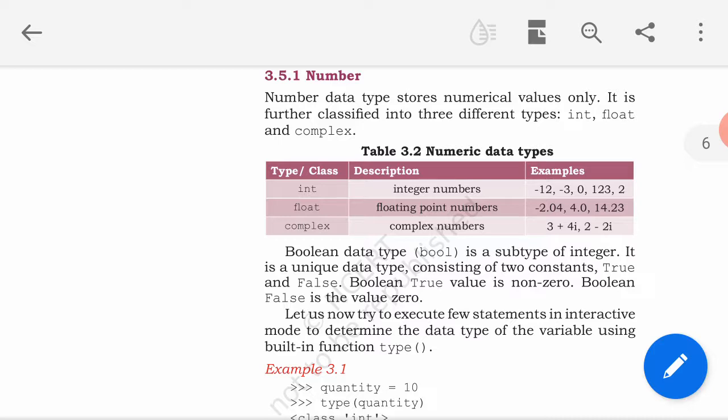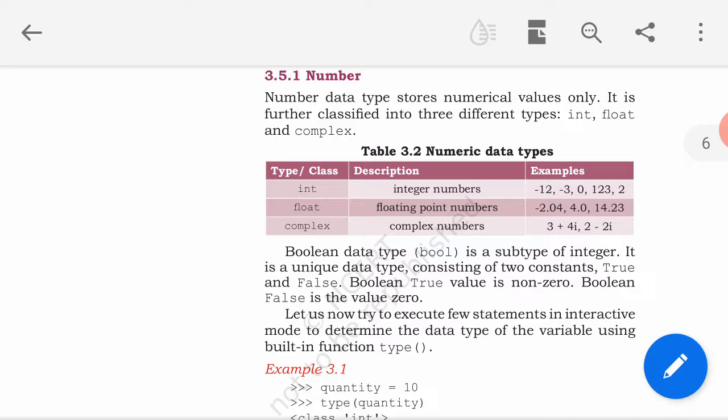No doubt there is a limit up to how many digits or what is the minimum or maximum value an integer can handle, that we will discuss later on. You should keep in mind that it can be a positive or negative whole number, and no decimals are allowed if the data type is int.